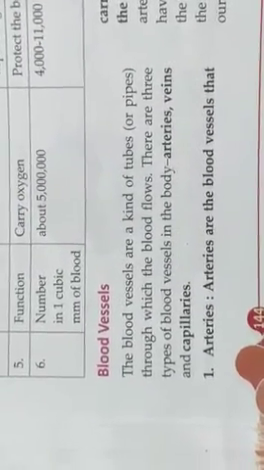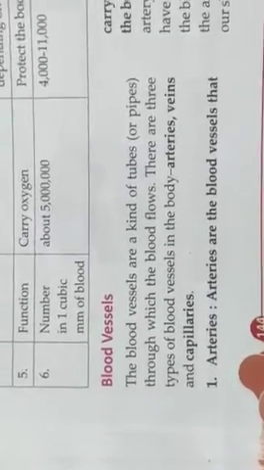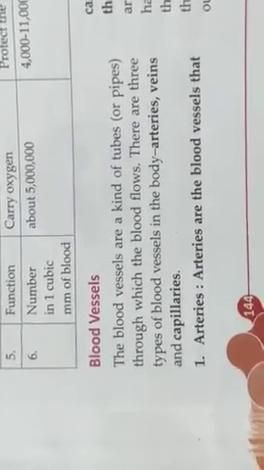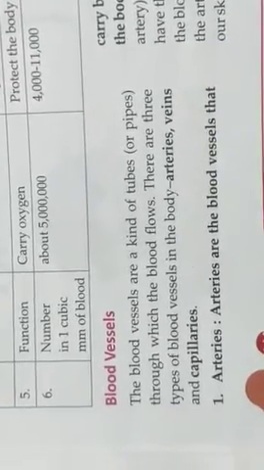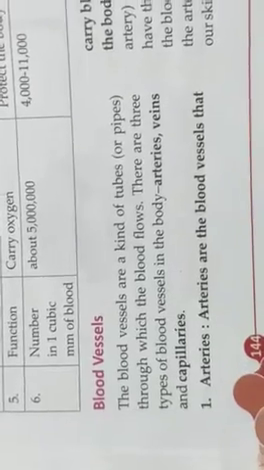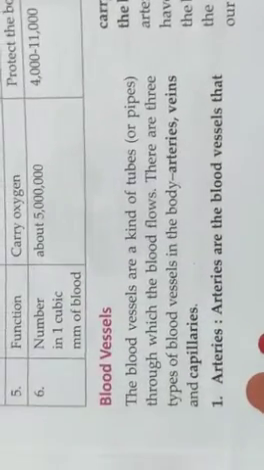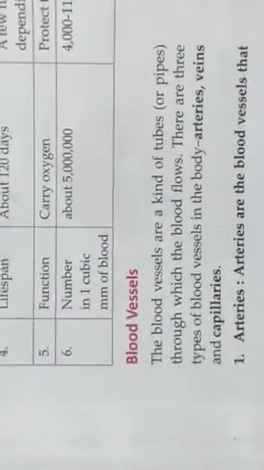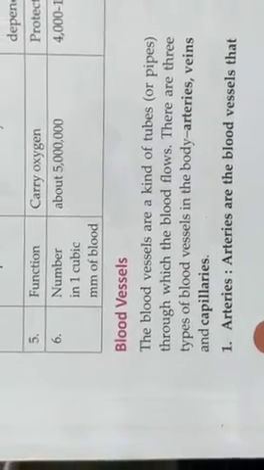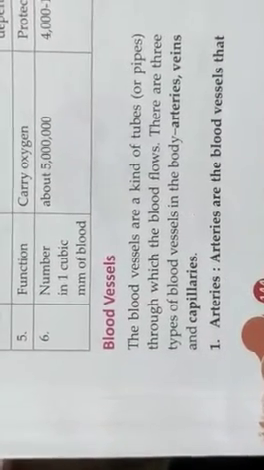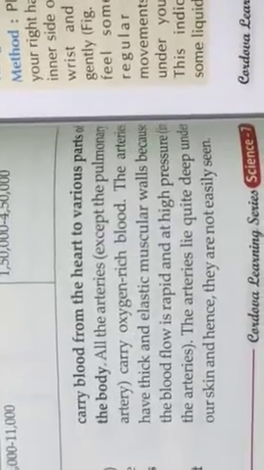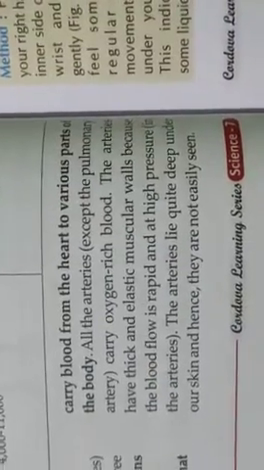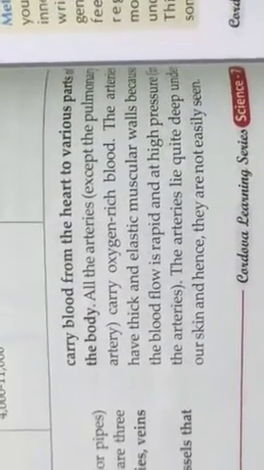Number two is the veins. Veins are the blood vessels that carry blood from all the parts of the body back to the heart. All veins carry carbon dioxide rich blood. The veins have thin and less elastic muscular walls because the blood flow is not rapid and at low pressure.